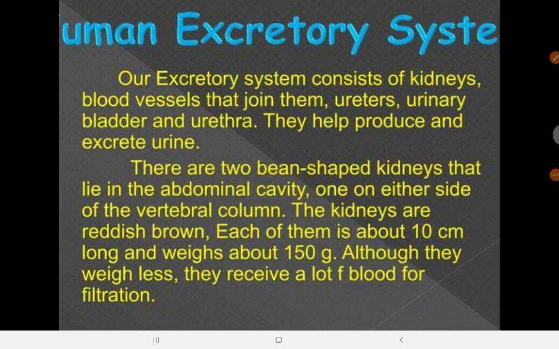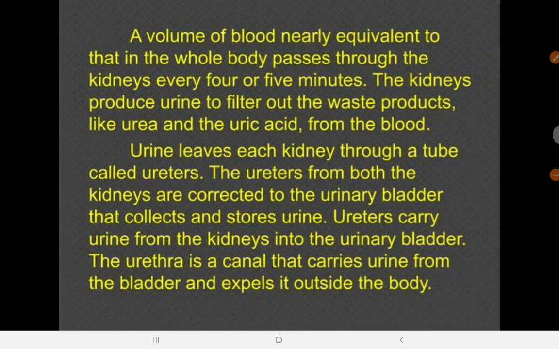Although they weigh less, they receive a lot of blood for filtration. They have less mass, but they function a lot. So they are primarily blood cleansers. They filter waste out of the blood.